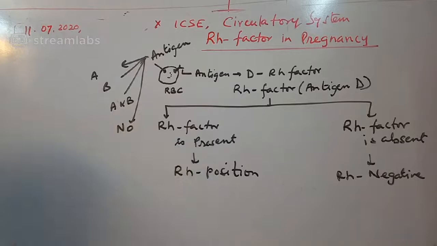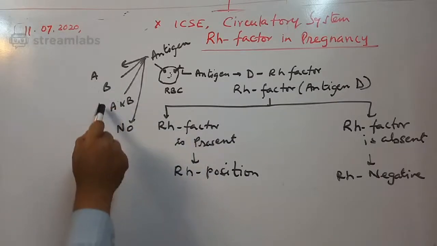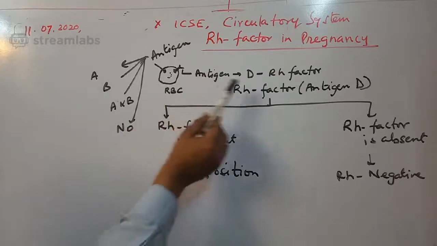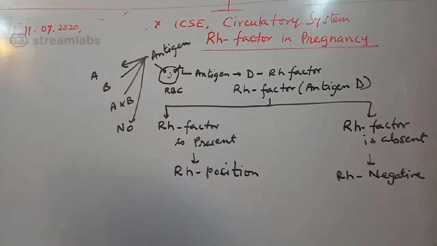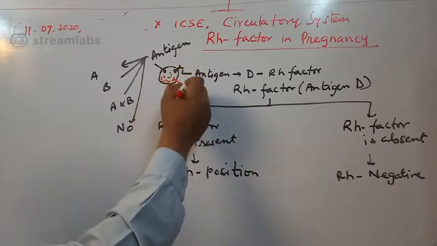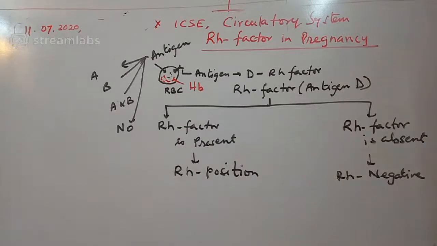So there are four types of blood groups, which I already explained to you. And there's one more antigen for RH factor. And on RBC, there are many pigments, called hemoglobin. So all these things are present in RBC, red blood cells.